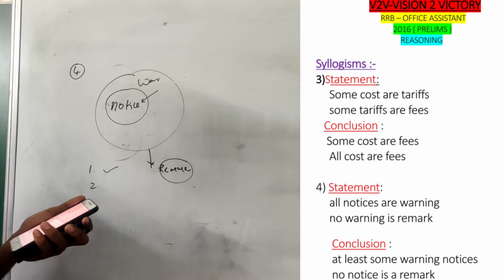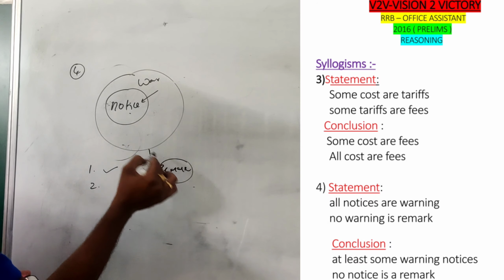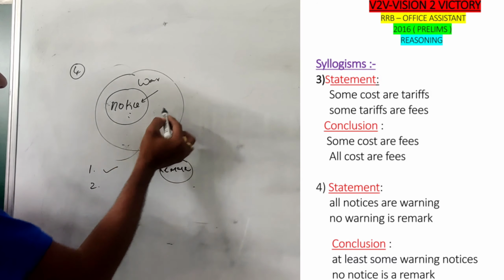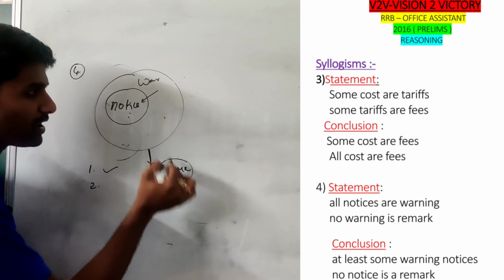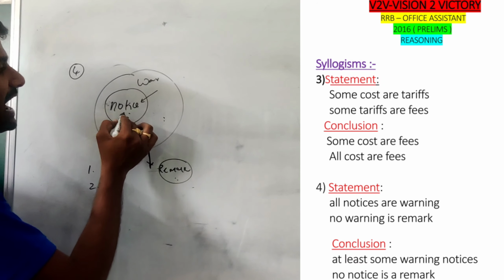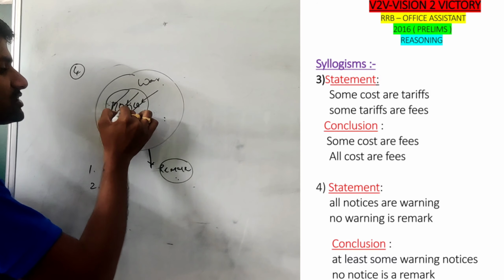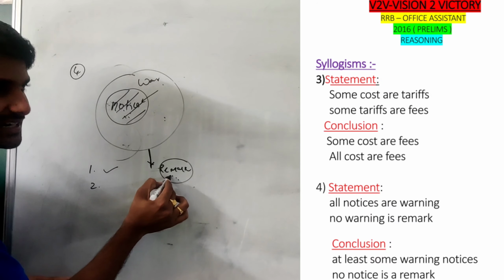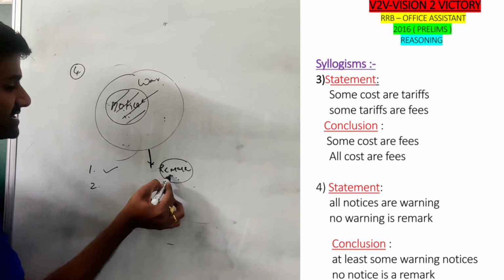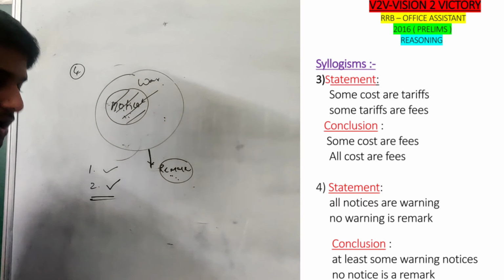Second one, no notice is a remark. See, notice to remark. We already know that no warning is a remark. If no warning is a remark and notice is related to the warning, it means between notice and remark there is no direct relation. So the statement that no notice is a remark is absolutely true. So the answer is both follow. Okay, see the fifth question.